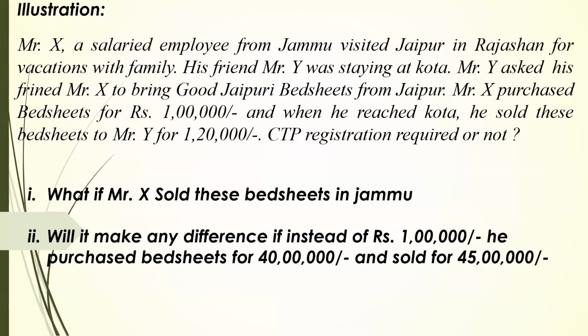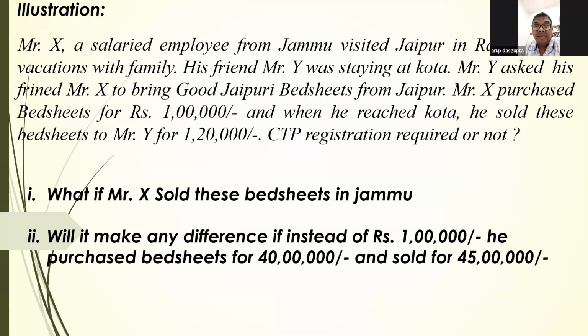And secondly, since I am residing at Jammu and supplying in Rajasthan, I don't have a fixed place of business there. So even if my turnover crosses 40 lakh rupees, in my opinion it would still be a casual taxable person, because the condition does not provide that I should have a pre-existing business in my home state. The only condition is that in the state in which I am making the supply, I should not have a fixed place of business.